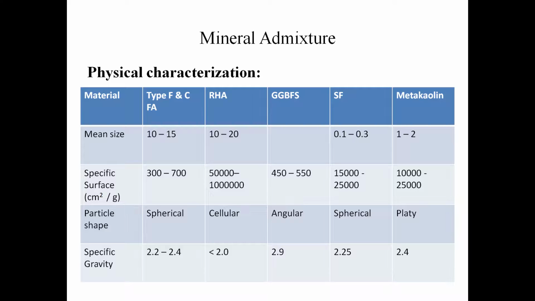Type F and type C fly ash is nothing but a classification of fly ash based on its lime content.